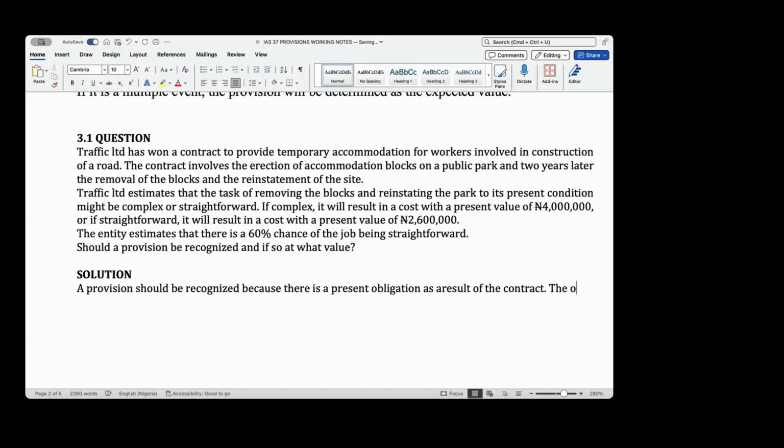So the obligating event is to remove the blocks of accommodation.